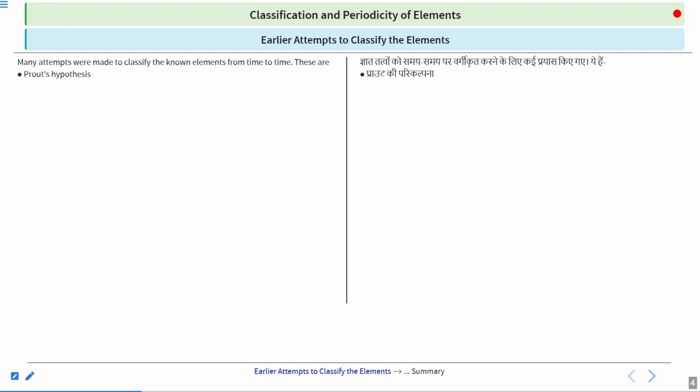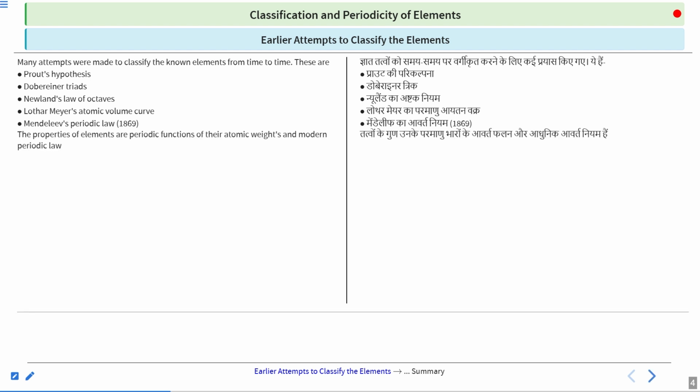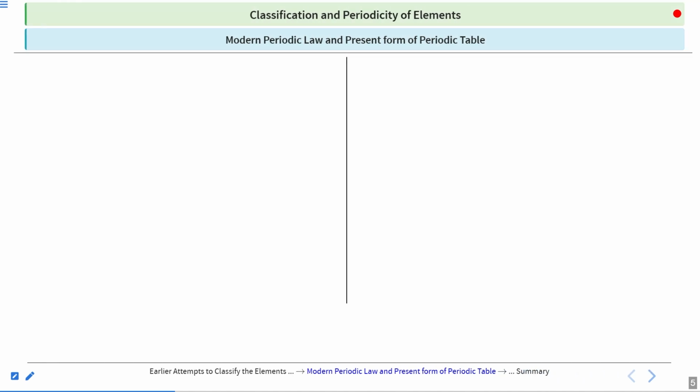First was Prout's hypothesis. Second was Dobereiner's triads. Then Newlands' law of octaves. Lothar Meyer's atomic volume curve, and Mendeleev's periodic law in 1869. So this was the last attempt before the modern periodic table. Then at last, they developed the modern periodic table that we see today. The properties of elements are a periodic function of their atomic weights, and that is Mendeleev's periodic law, and then the modern periodic law, okay.